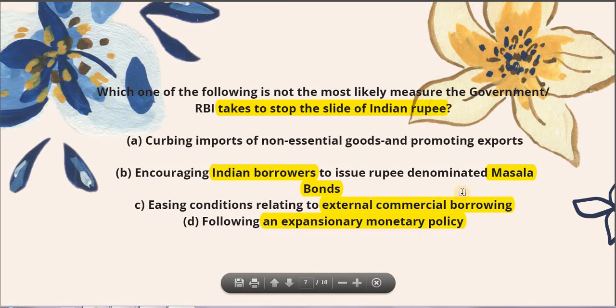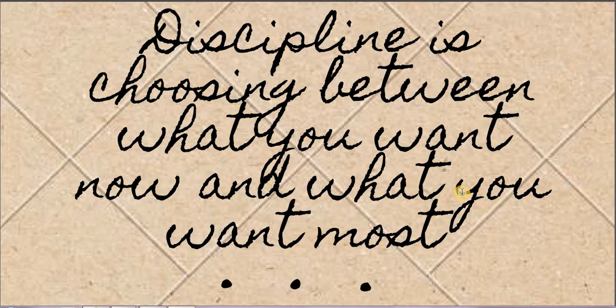So I'm sure this is clear now. The answer is D, and if it isn't, then do let me know in the comment section and we'll explain it once again. All those questions were from the 2018 prelims exam, and as we can clearly see, those were very analytical questions. So you need to be very thorough with the concepts, and that's the only way to clear the prelims exam.